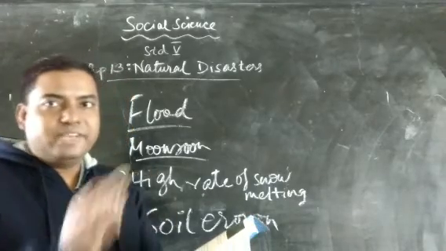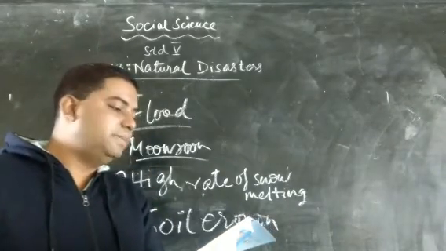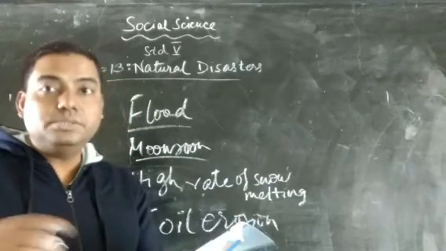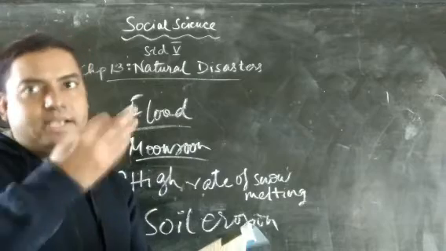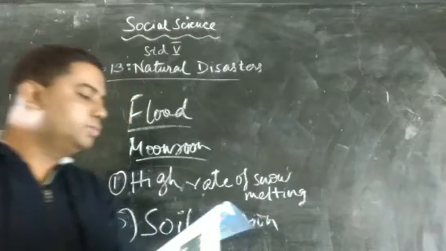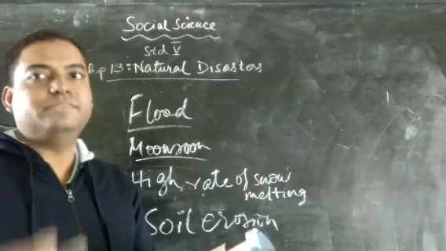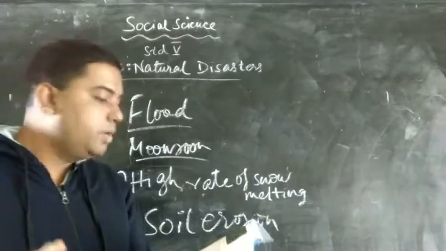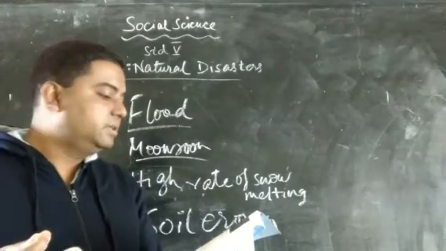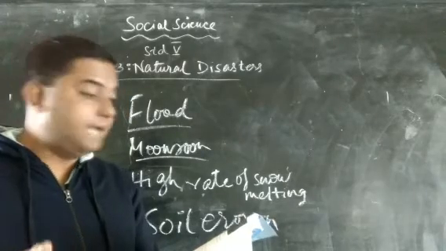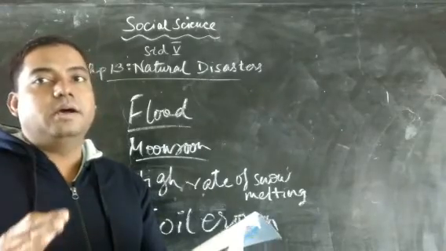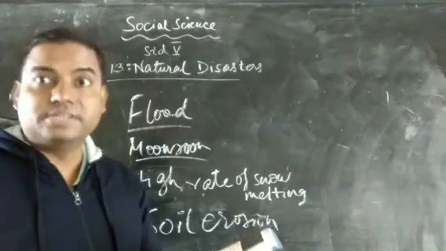So here, my dear children, we are seeing the good and the bad effects of floods. First, let's see the bad effects. The first is flood is slow and it is very much predictable. That is, you can know when a flood is going to come by the amount of rainfall which occurs during monsoon. And human activities also contribute to its occurrence. That is, we also are many times responsible for it. How? We cut down trees, we cut down the riverbeds, then we don't construct good quality dams, and sometimes the drainage system also, we don't make it totally clear. So these give rise to floods.